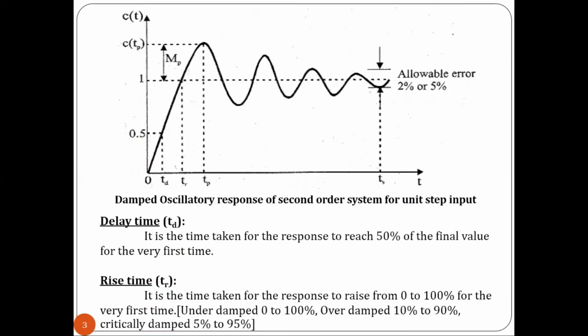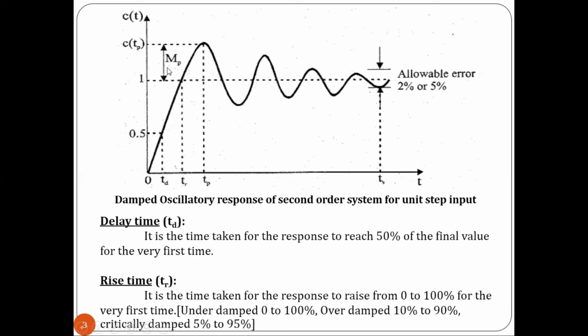Once again we can see, we are considering the underdamped system. For an underdamped system, the value of zeta will be less than 1. So this is the response for the underdamped system. Here the specifications are Td, Tr, Tp: Td is the delay time, then rise time, peak time, settling time, and maximum peak overshoot.